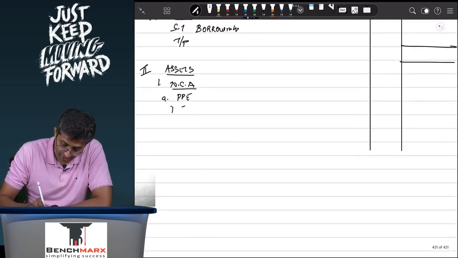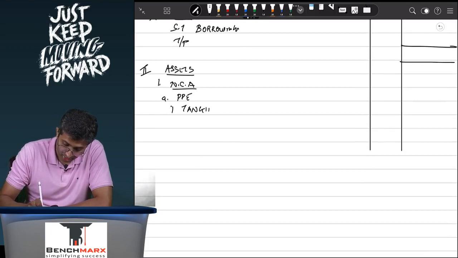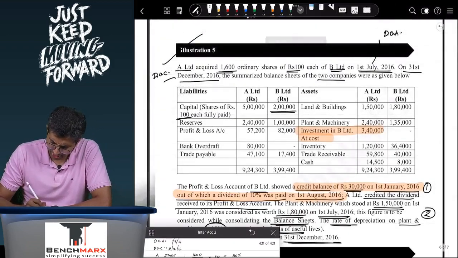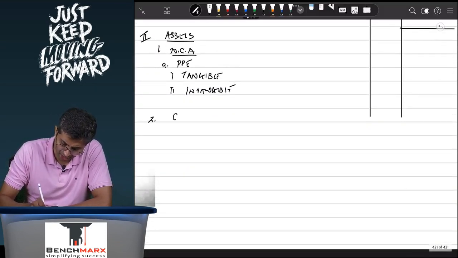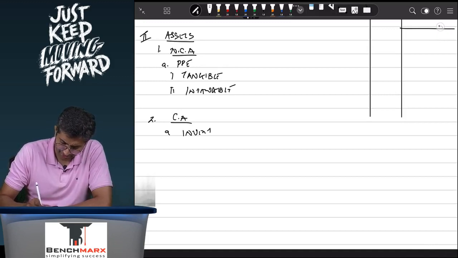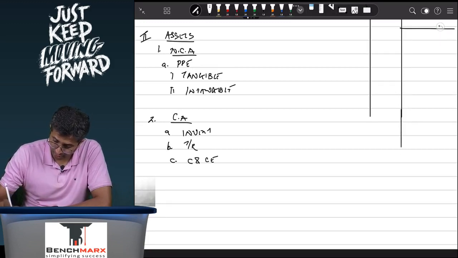Within that, there will be a tangible item, and there would be intangible items which can potentially be in the form of goodwill. Apart from that, investments are there, but that will get eliminated. There are inventories, trade receivables and cash, which are all a part of current assets. So this is, let us say, inventories or stock, trade receivables and cash equivalent. So this is your step 1 where you prepare the Schedule 3 format.